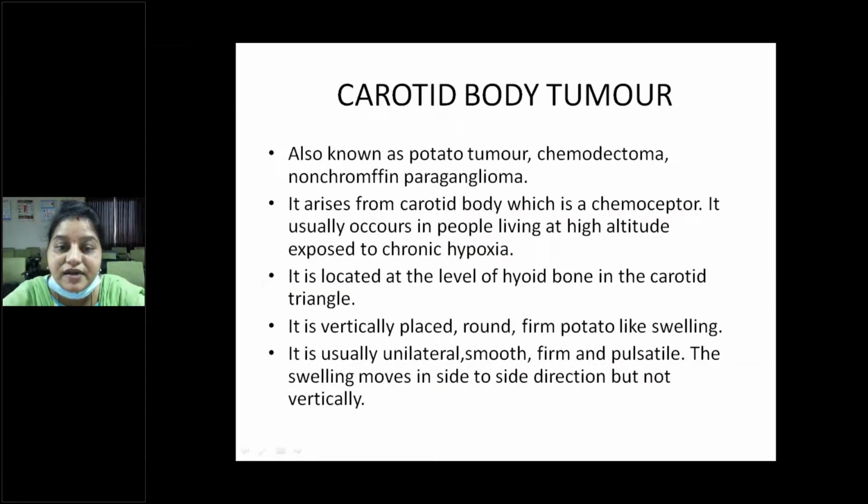So coming to the carotid body tumor. It is also known as potato tumor or chemodectoma or non-chromaffin paraganglioma. It arises from the carotid body, which is a chemoreceptor. It usually occurs in people living at high altitudes, exposed to chronic hypoxia. It is located at the level of the hyoid bone in the carotid triangle.